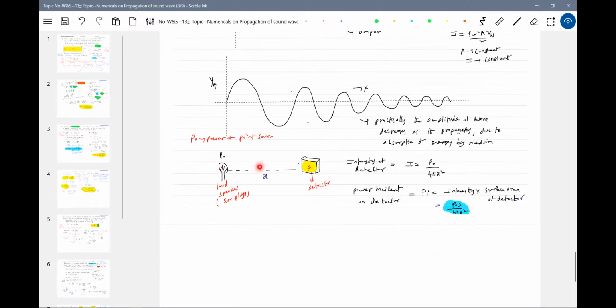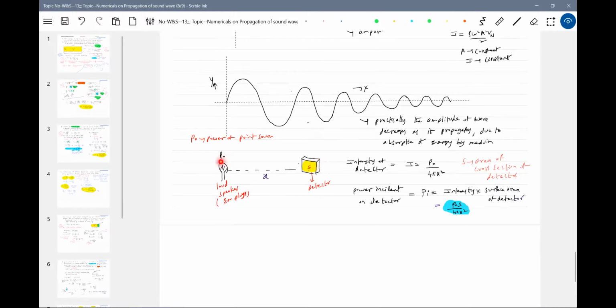Now one more thing. Say I have a point source of sound. Then I'll keep a detector where S is the area of cross section of the detector. How much power is flowing through this detector, can we find out?